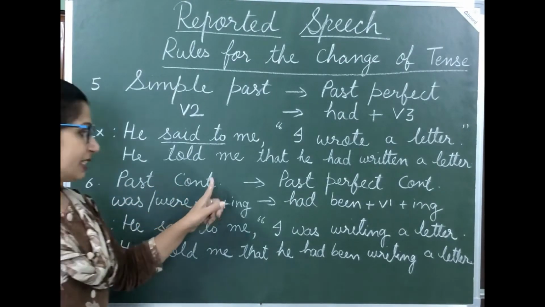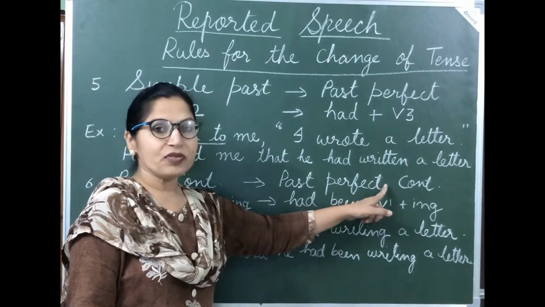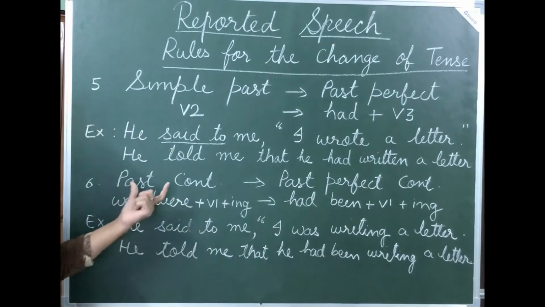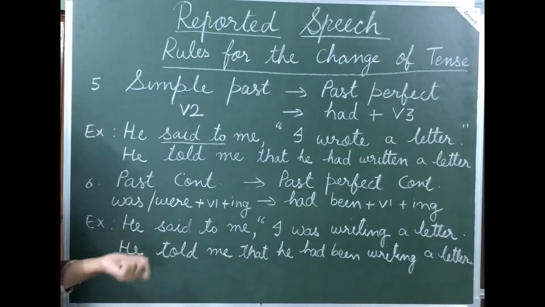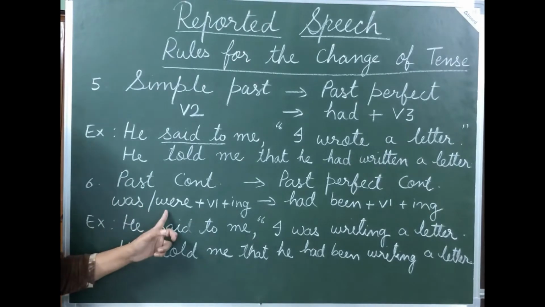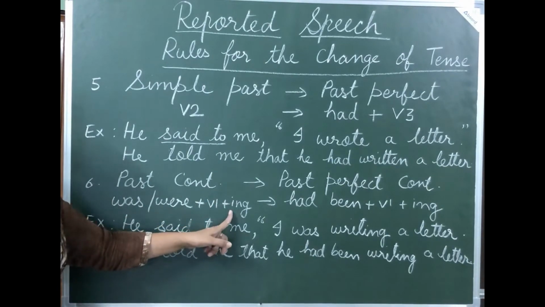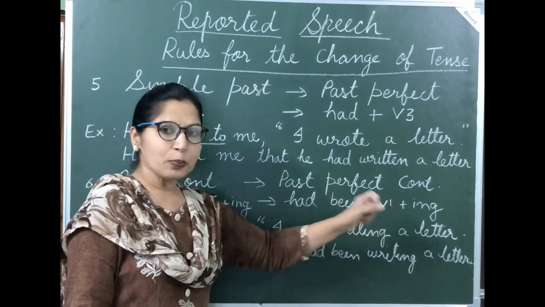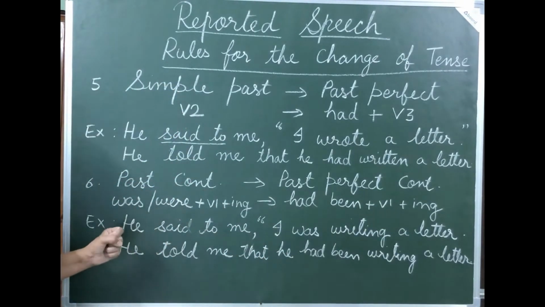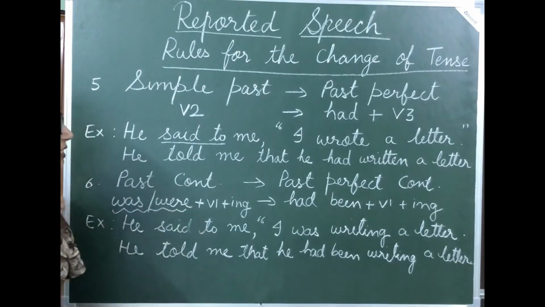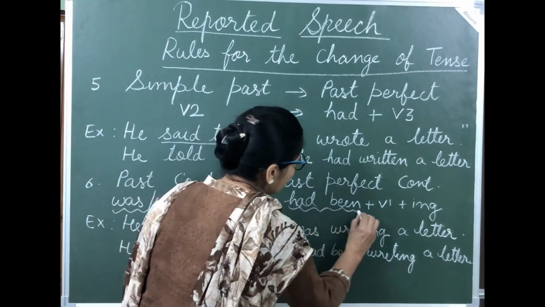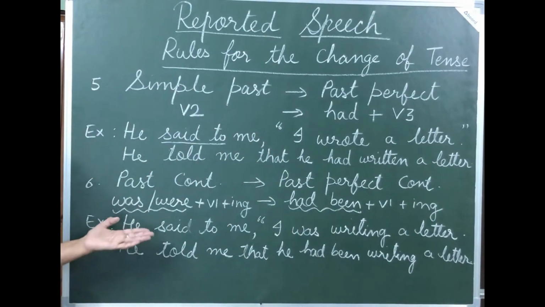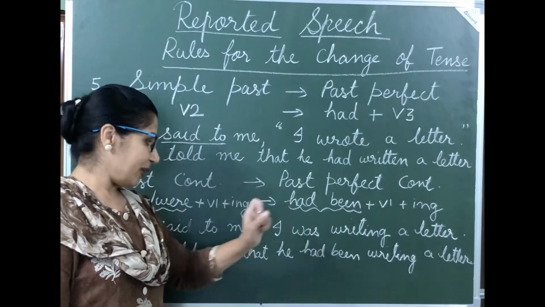Now the next tense is past continuous tense. Past continuous tense changes into past perfect continuous tense. So students, the rules for past continuous, so let us revise tenses as well. Was or were plus first form of verb plus ing. And the rules for past perfect continuous, had been plus first form plus ing. Now students, here this was or were changes into had been. First form of verb and ing is common both sides. Just remember that wherever was or were is there, we have to change that into had been.